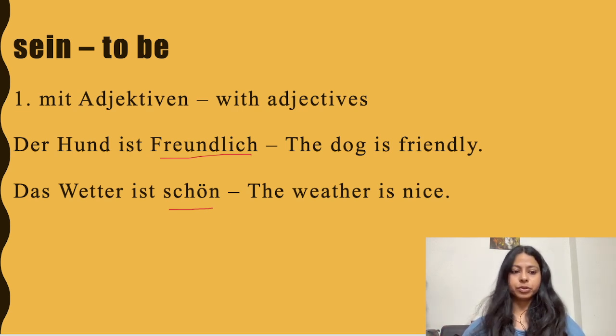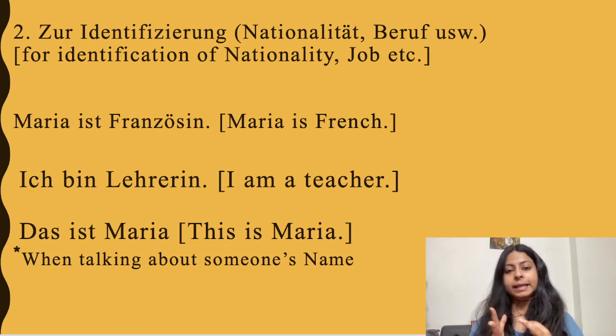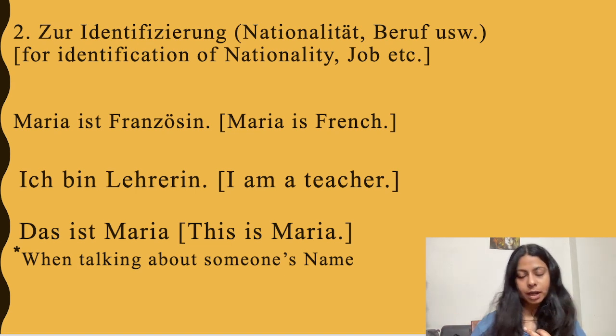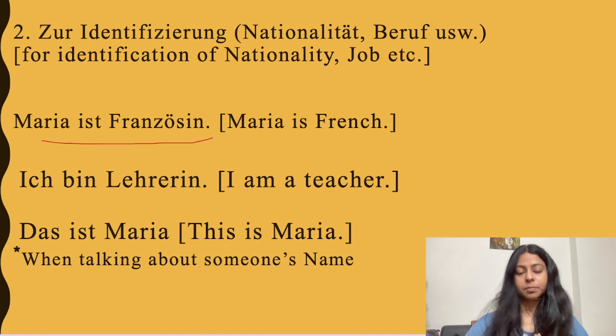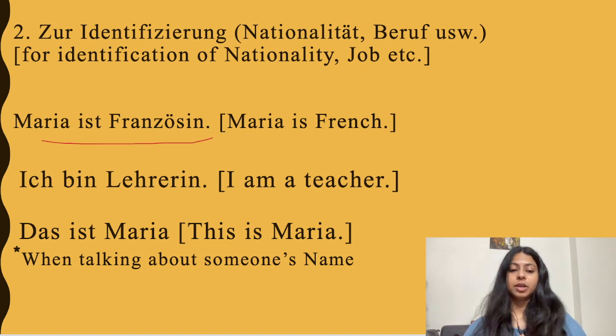So moving on to the next context, zur Identifizierung, Nationalität, Beruf und so weiter, for identification of nationality, job, etc. Maria ist Französin, Maria is French, ich bin Lehrerin, I am a teacher. So here we are talking about the nationality of Maria. So Maria is French, Maria ist Französin, ich bin Lehrerin. So here I am talking about my profession.